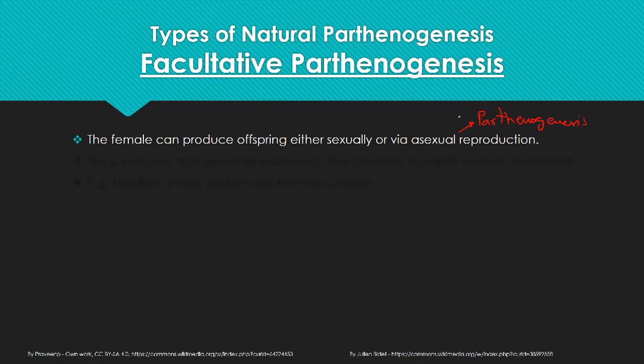The main difference between asexual reproduction and parthenogenesis is that during parthenogenesis, unfertilized eggs develop into an embryo, which further develops into young ones or the adult, whereas in asexual reproduction, the animal itself divides.